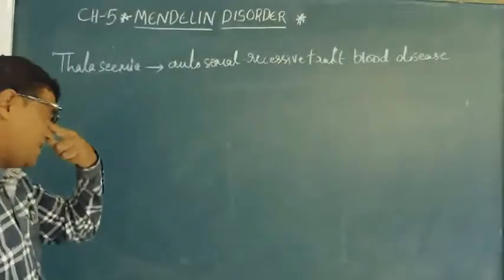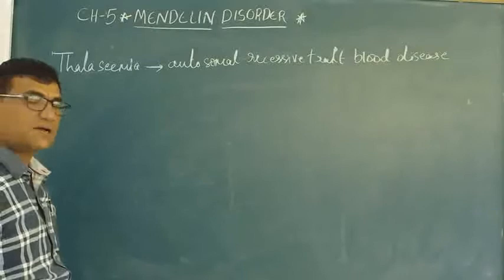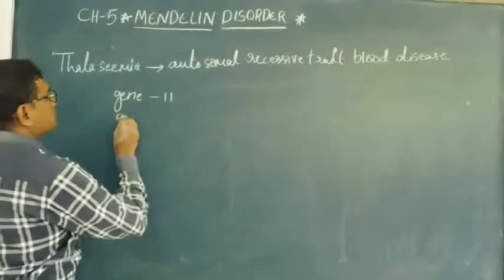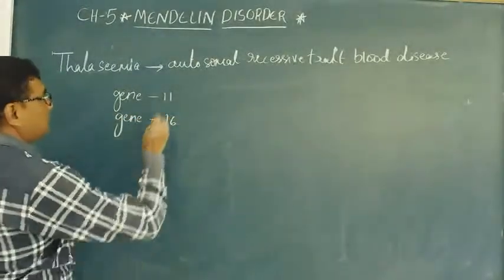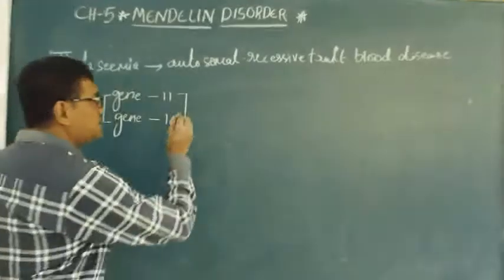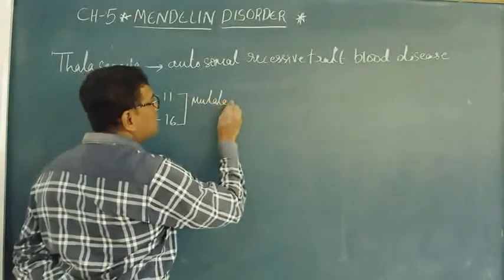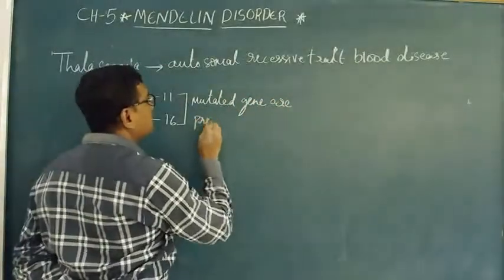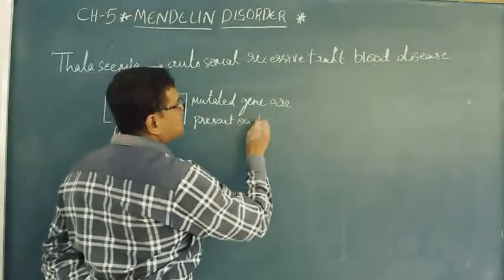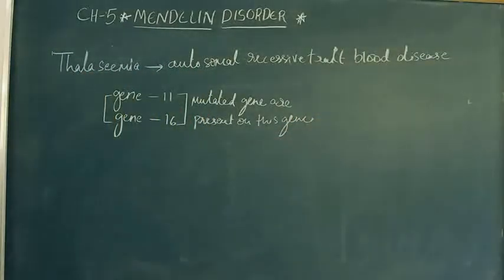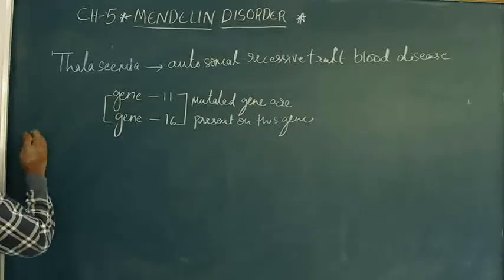So in thalassemia patients, genes 11 and 16 are most important because the thalassemia mutated genes are present on these genes.